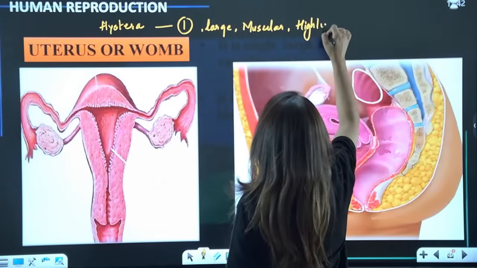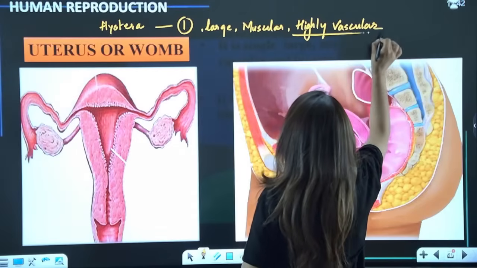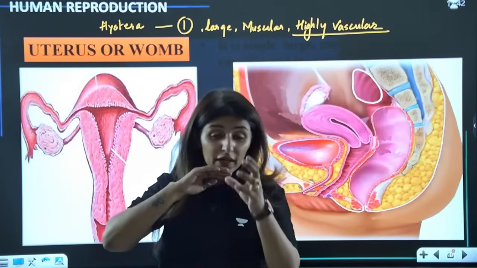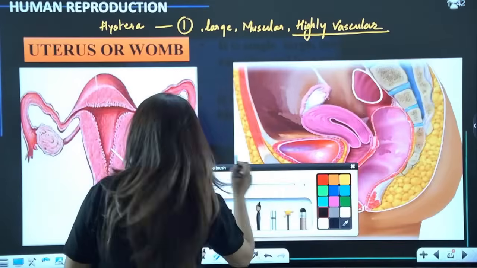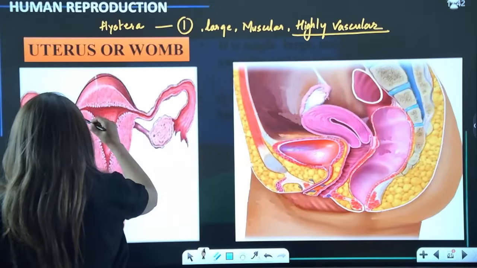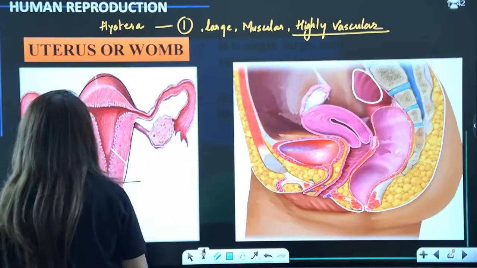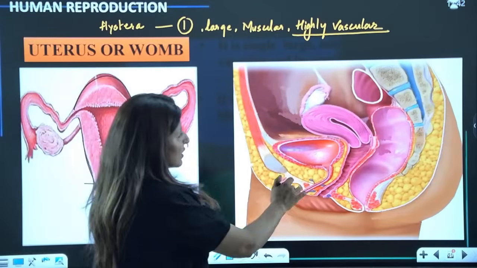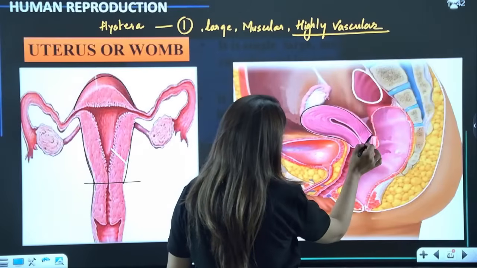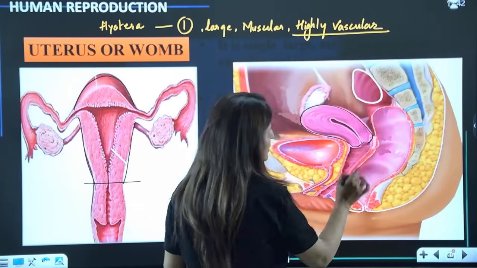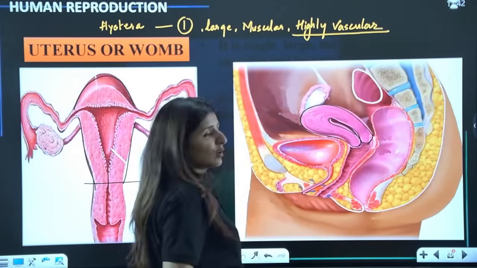Highly vascularized means a lot of blood supply here, because if there is no rich blood supply, the uterine wall will not develop. So this whole structure is the uterus. Do you see it in this diagram? And your uterus is hollow from inside. It has to be hollow.